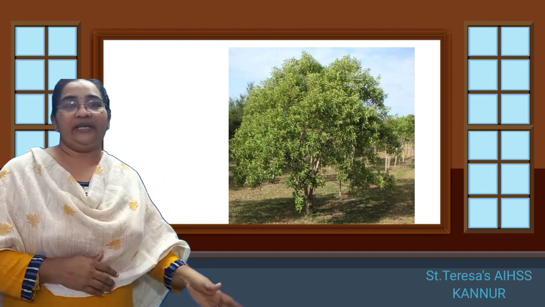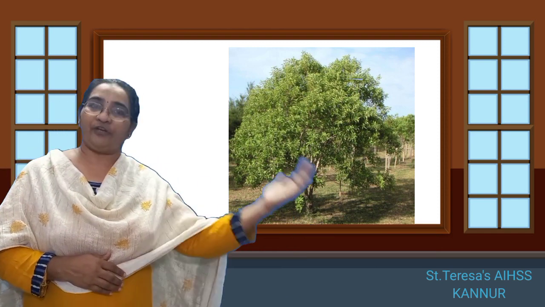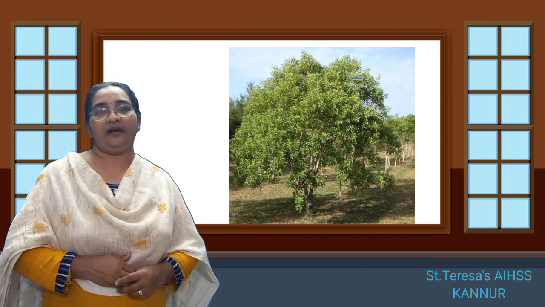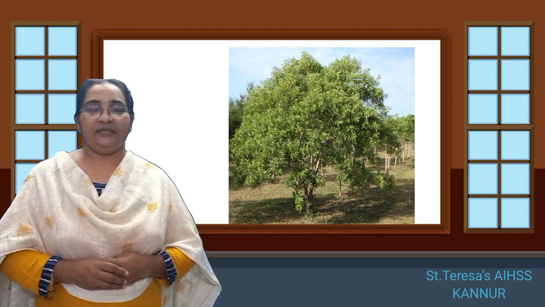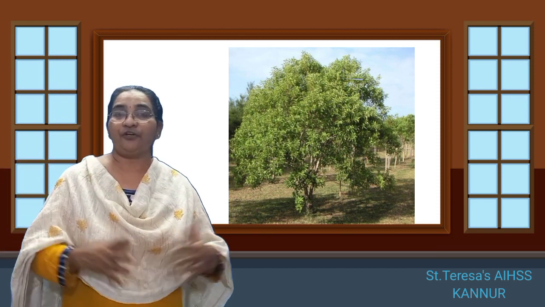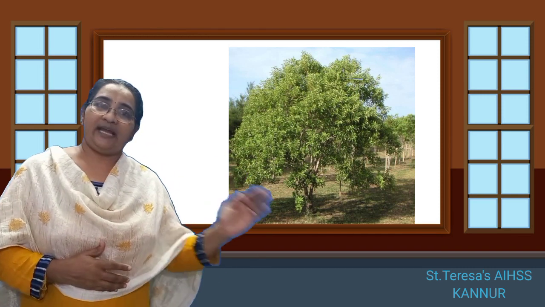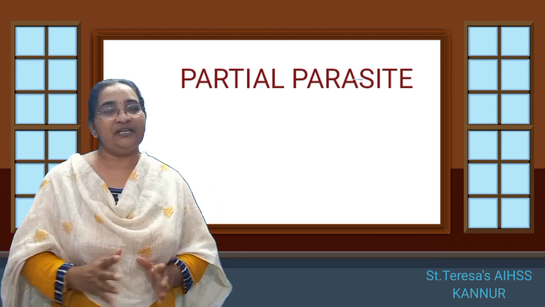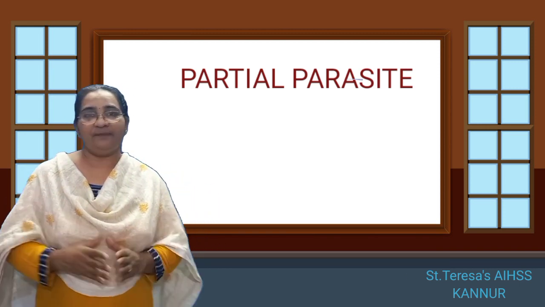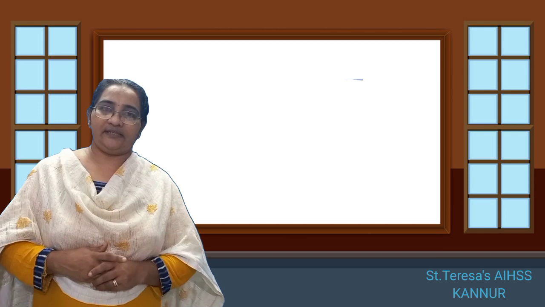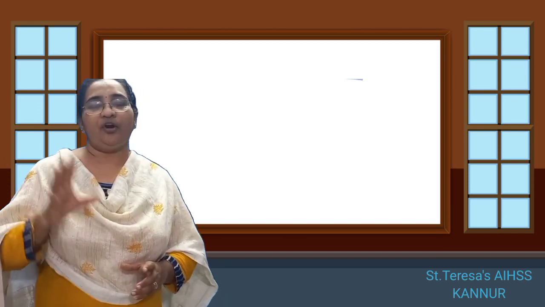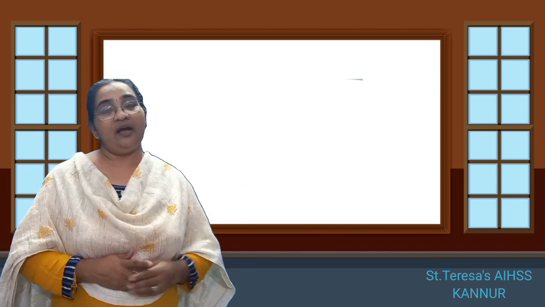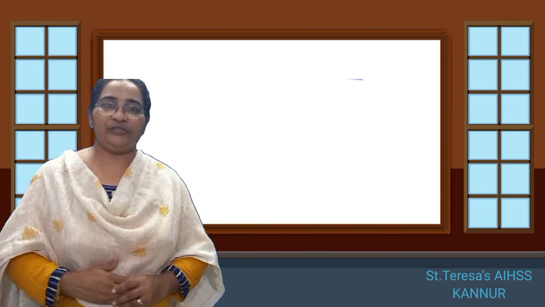So, under the soil, its roots go and search for another plant which lives close by, and from the root of those plants, it absorbs the minerals and the nutrition which is needed for its growth. So, sandal is not a complete parasite. Sandal is a partial parasite. What's the meaning of partial parasite? Partial parasite is a plant which depends only on minerals for its growth from the other plants, but they prepare their own food through photosynthesis.